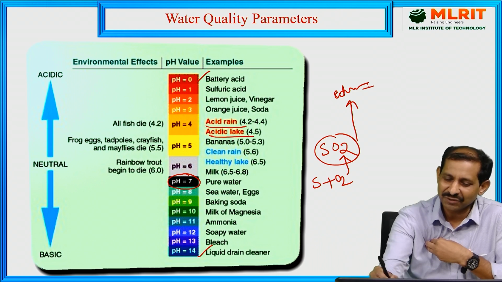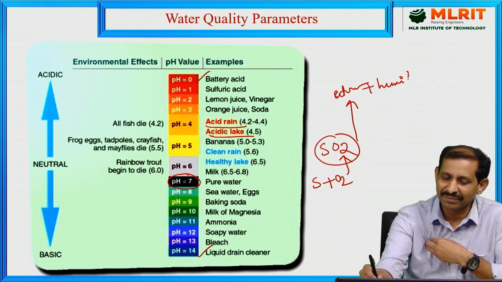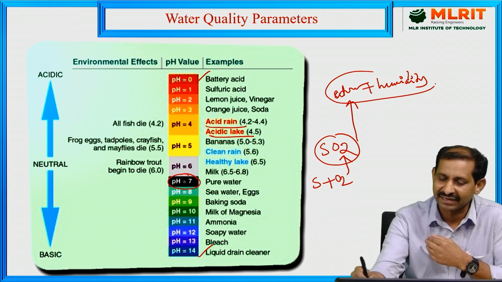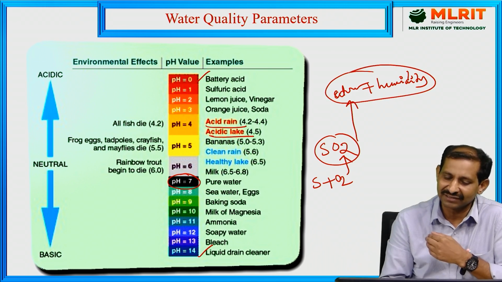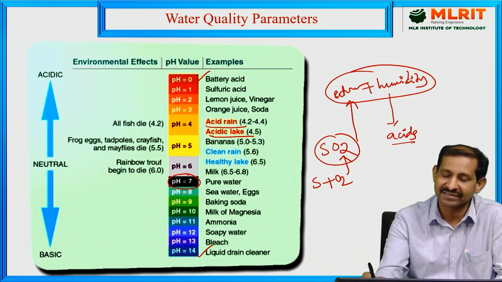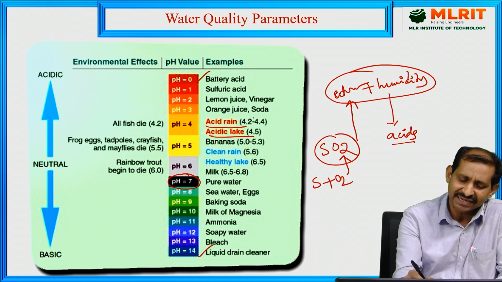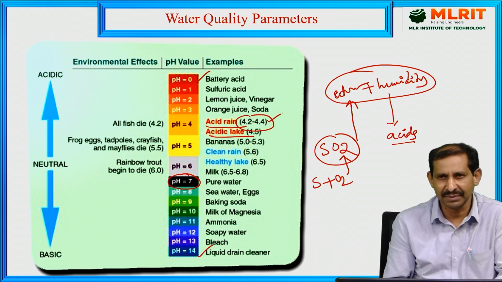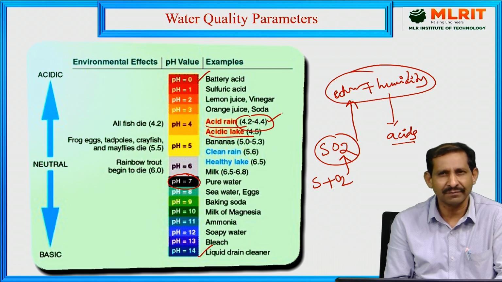In the atmosphere, a lot of humidity and moisture will be there. These two combine, the gases and the moisture, and immediately acid falls down. That is called acid rain. Acid rain has a pH of nearly 4.2 to 4.4.